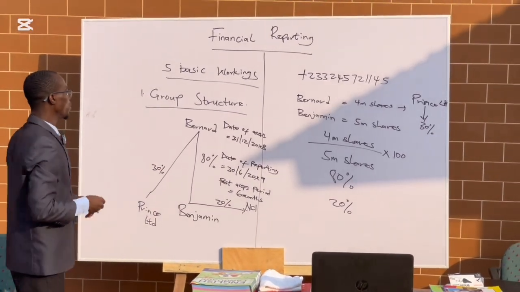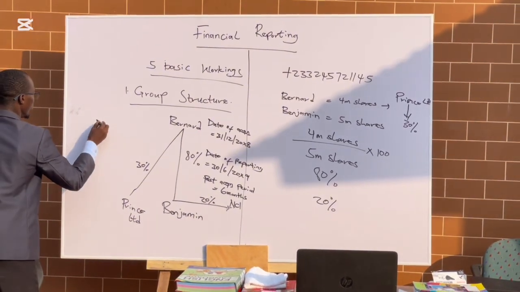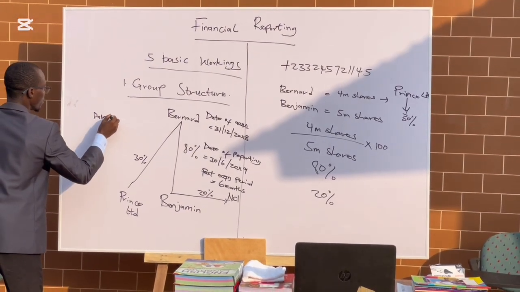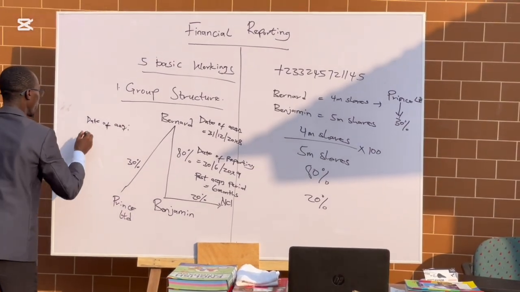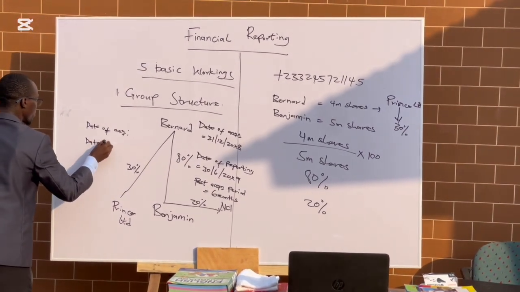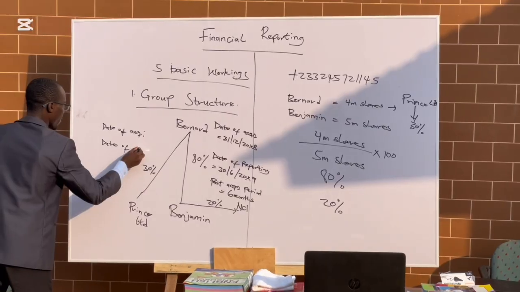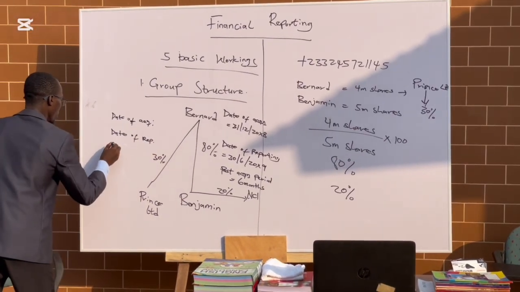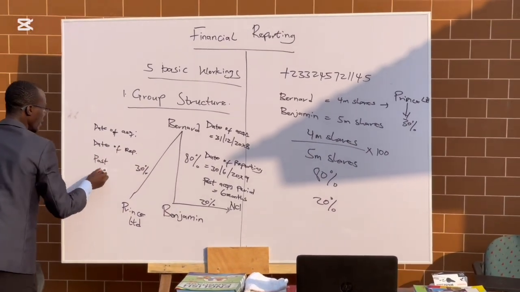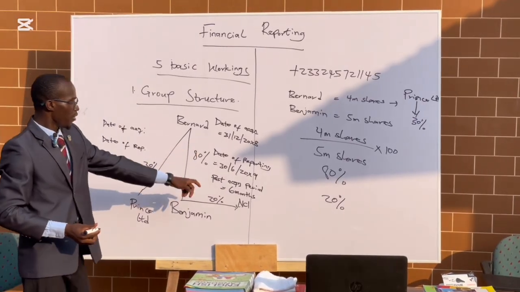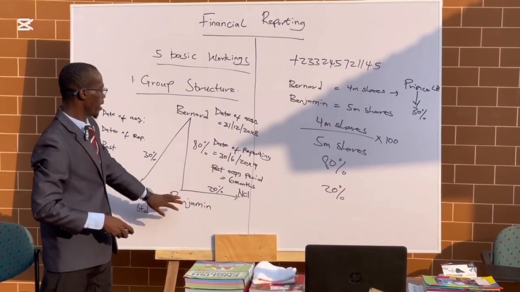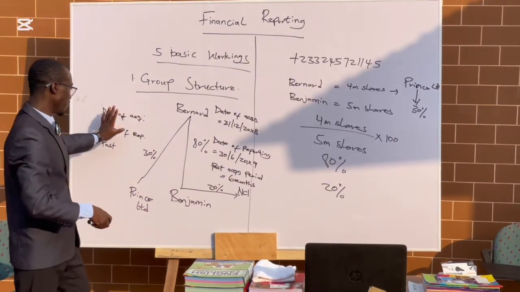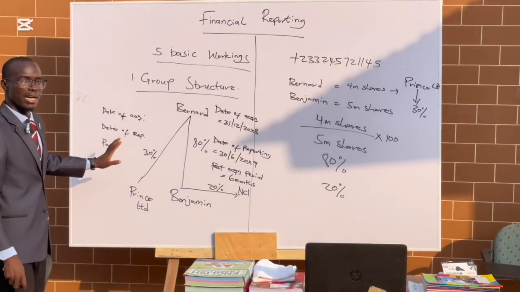Then you bring it. This one too, you need to bring date of acquisition, date of reporting, and post-acquisition period. The same thing like how we did when we were checking on Bernard and Benjamin, the date and the rest, because sometimes the date might be different.